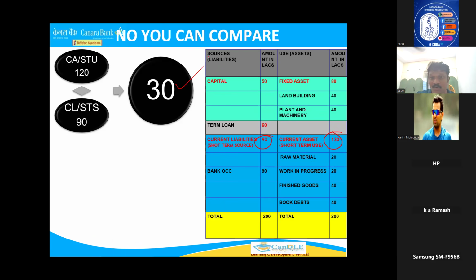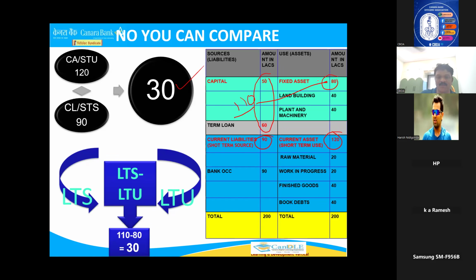One more way, what I told you: total long-term source you take and you deduct long-term use. That means 50 plus 60 is 110. This is 110 and this is 80. 110 minus 80 is again 30. This is how you can calculate. This one is this formula, and this is the current assets minus current liabilities formula. So both formulas you can use whenever the examiner wants to check your knowledge of the balance sheet.